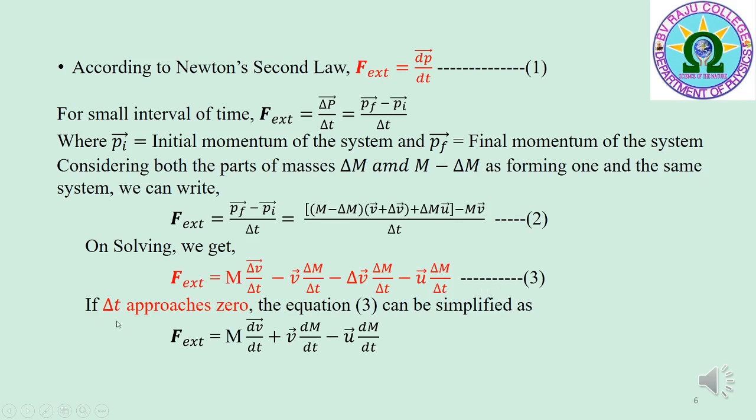If delta t approaches 0, then delta v bar by delta t approaches dv bar by dt, delta m by delta t approaches dm by dt, and delta v bar approaches 0. Now equation 3 reduces to F bar external is equal to M into dv bar by dt plus v bar into dm by dt minus u bar into dm by dt.